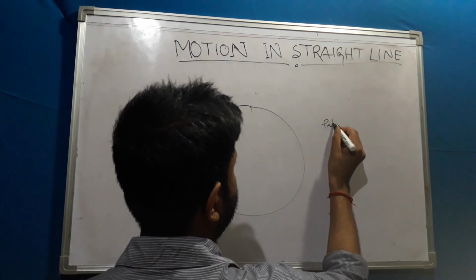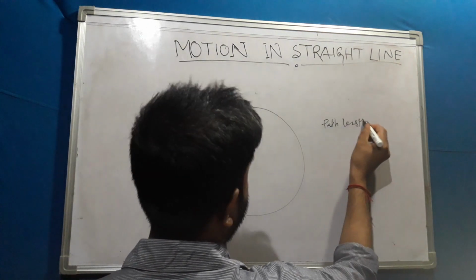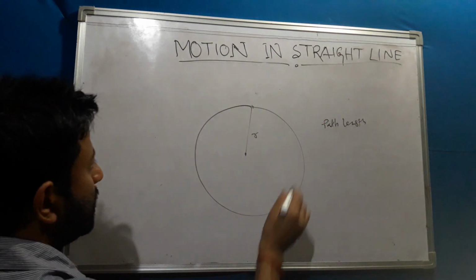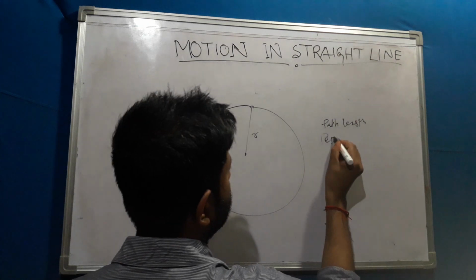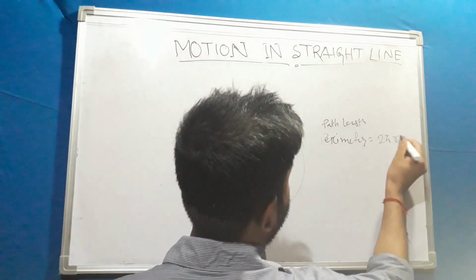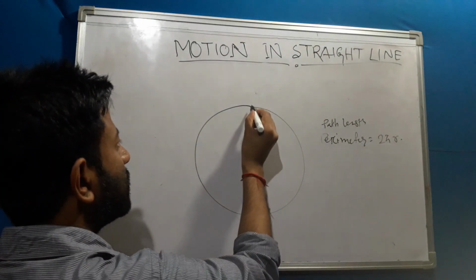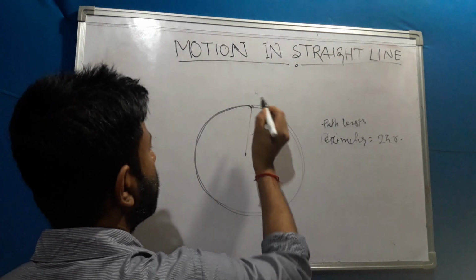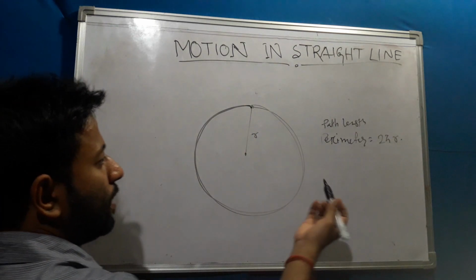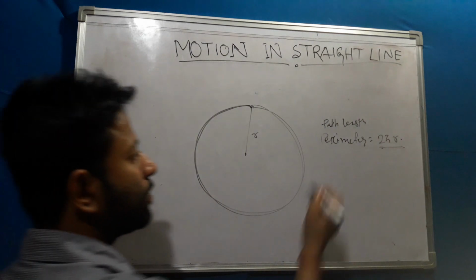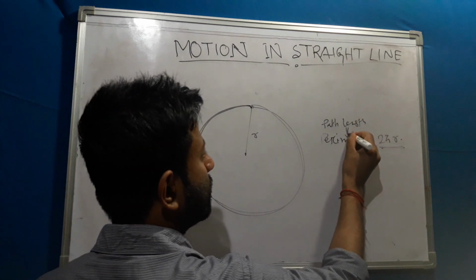First I am finding the path length. Suppose its radius equals r. So whatever the perimeter will be, 2 pi r. Whenever I start from here and return to this point, how much length have I traveled? I have traveled the perimeter length, so this will be my path length.